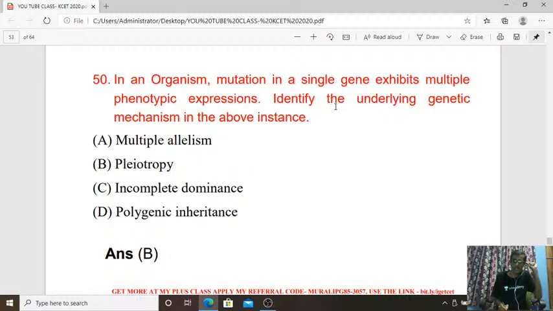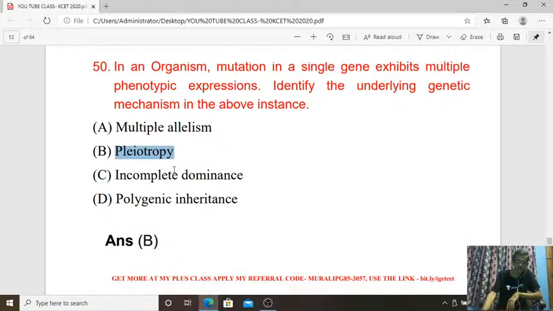So the answer for this one is B, pleiotropy or pleiotropism phenomenon. A single gene will control multiple characters. So question number 50, answer is B.